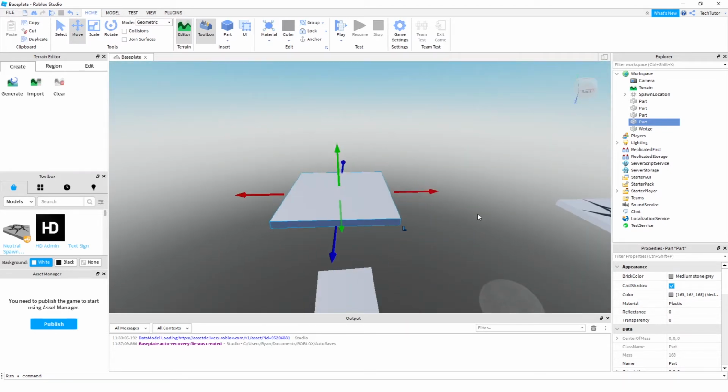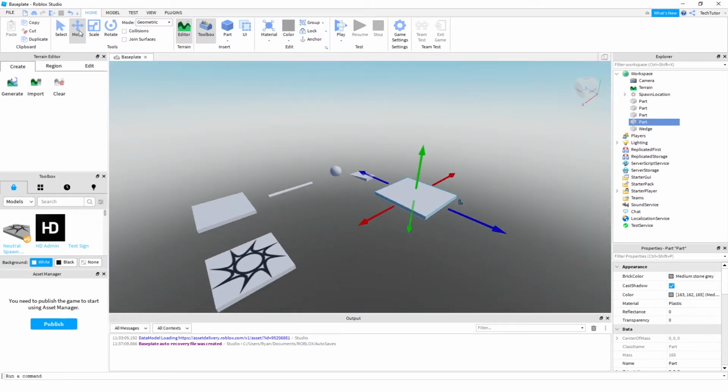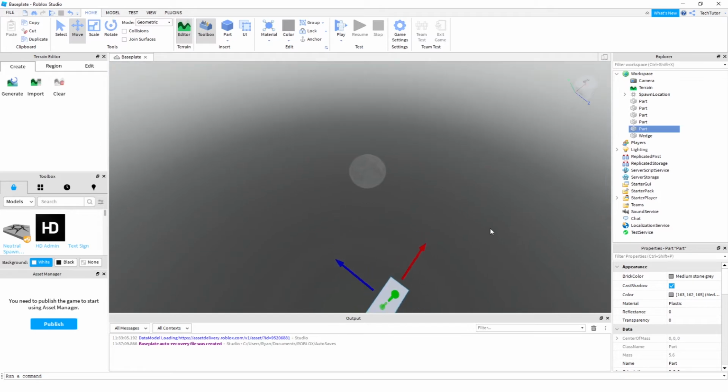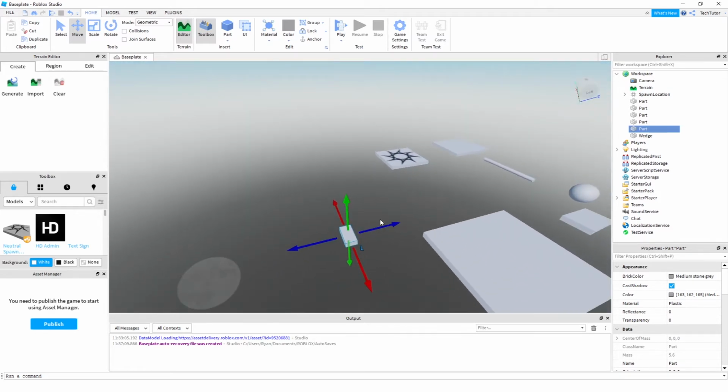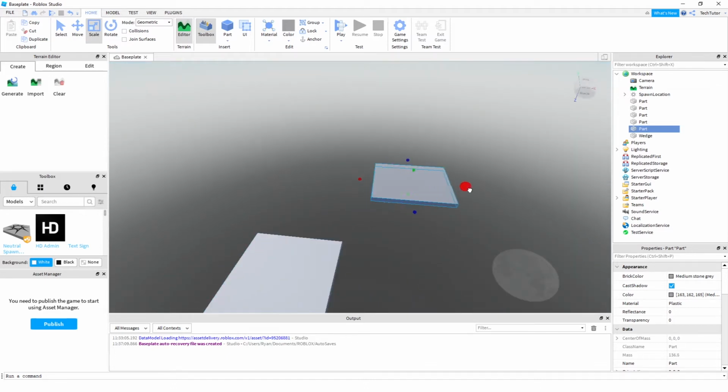And we'll actually just move it a little higher so that way they have to kind of actually jump up a little bit. And then let's just go ahead and add one more block. We'll make that a little higher, scale that one as well. You can also copy and paste, so if I wanted to, I could reuse the existing blocks that I had created. Okay, so now that I have some blocks, now we'll go ahead and start working on the scripts.